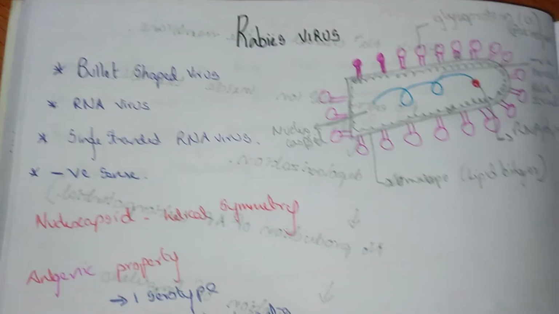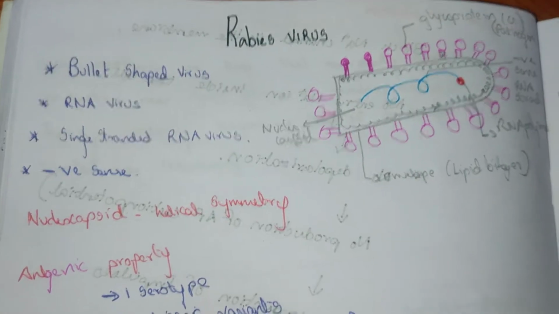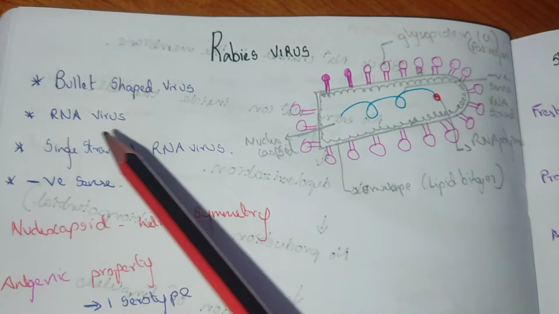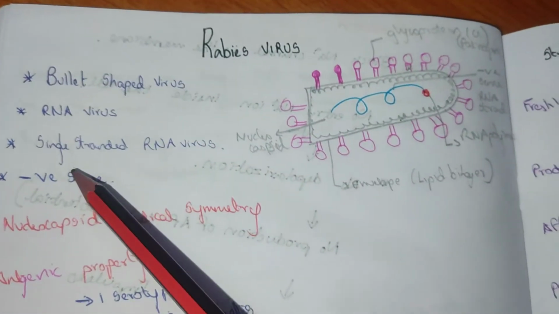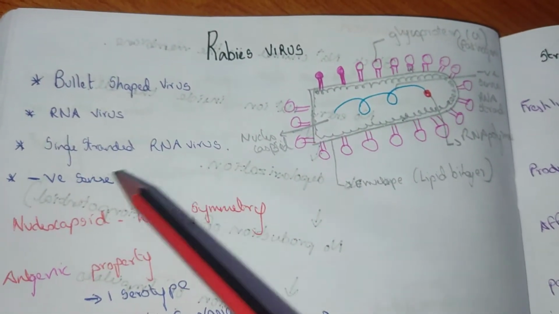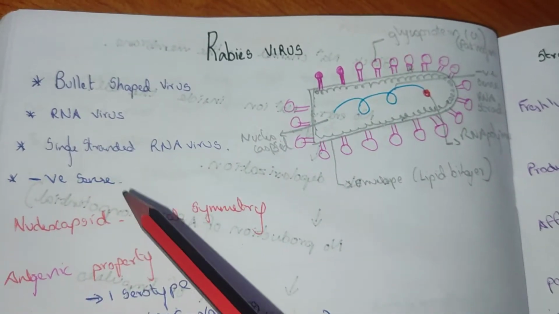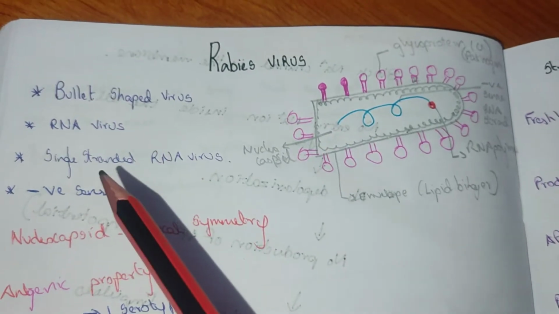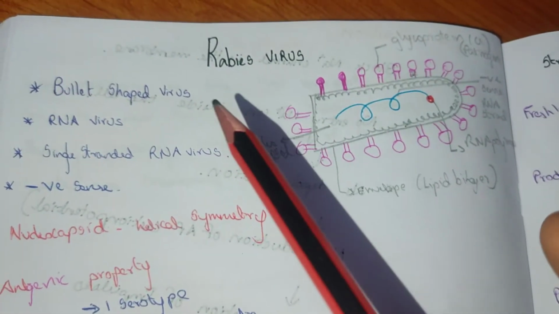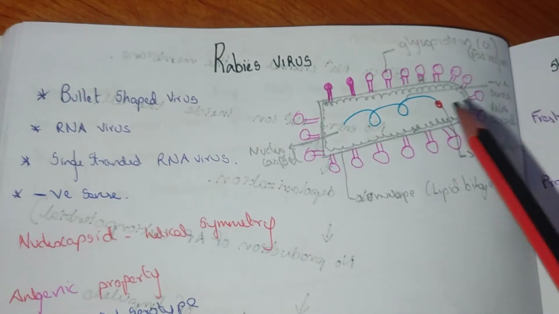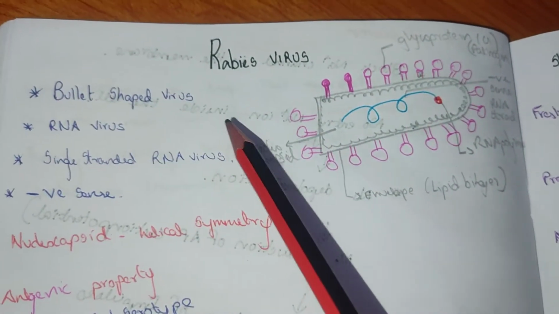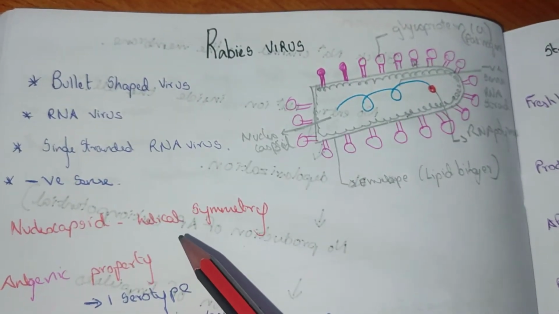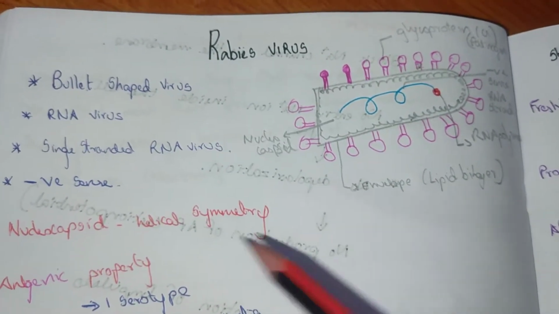In this video, we are going to see about rabies virus. Rabies virus is a bullet-shaped virus. It is an RNA virus, a single-stranded, negative sense RNA virus. It contains nucleic acid which has helical symmetry.